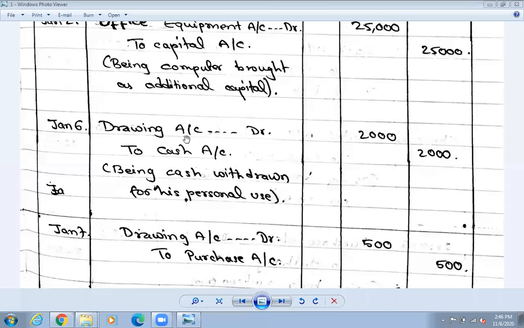All the expenses are called debit. Drawing is an expense for you, so drawing account dot dot dot Dr, 2,000 rupees. You have taken out the money, so that is the drawing account. But what has gone from the company? Cash has gone, so To cash account.